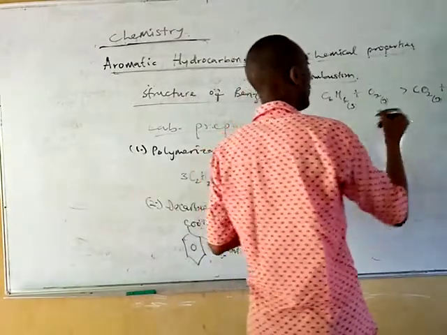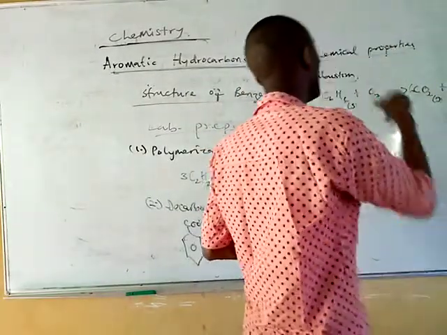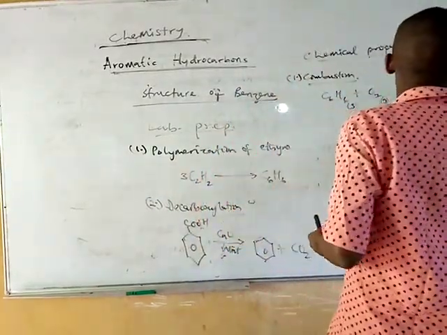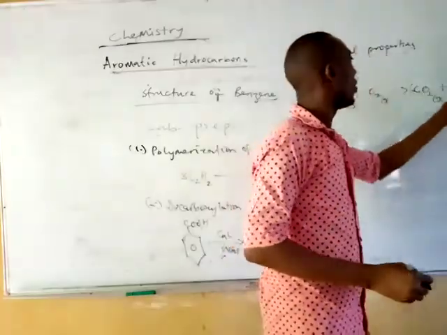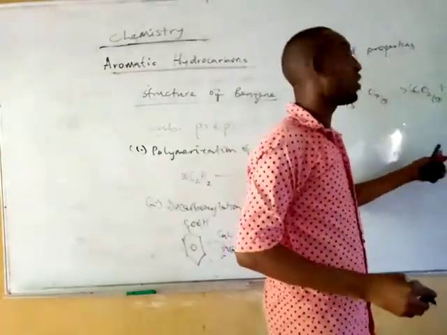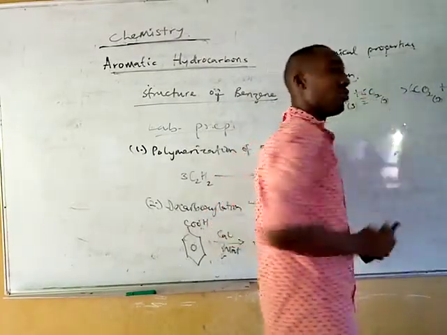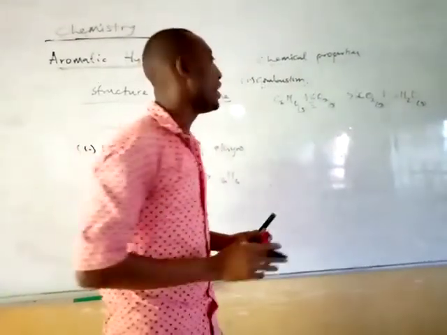You can balance this by putting your 6 here, and when you put 6 there, it remains your hydrogen. This is your 6, and so to balance for this now, you can put 3 here. That is for oxygen, now it's going to be 12 plus 3. That gives you 15. To balance for this now, just say 15 over 2. So that is balanced now for the combustion reaction.